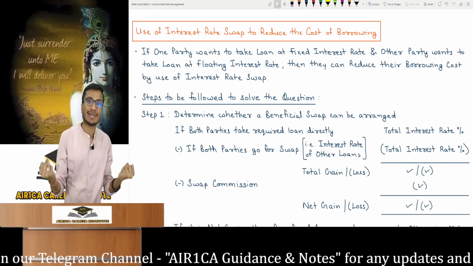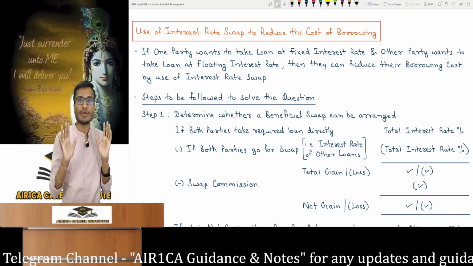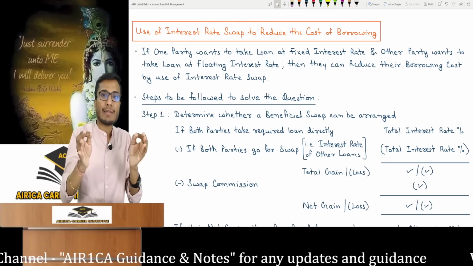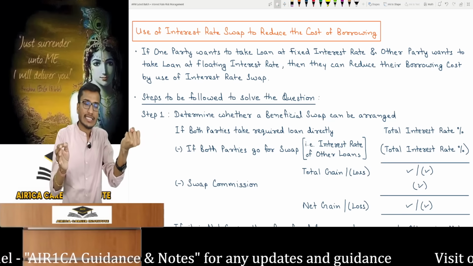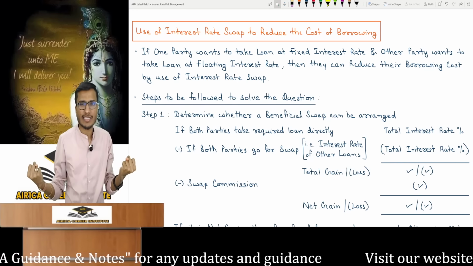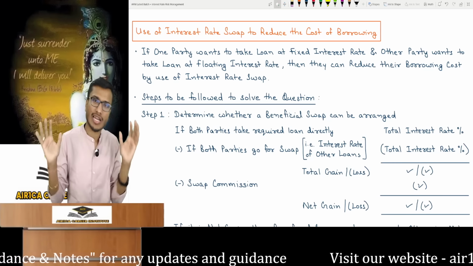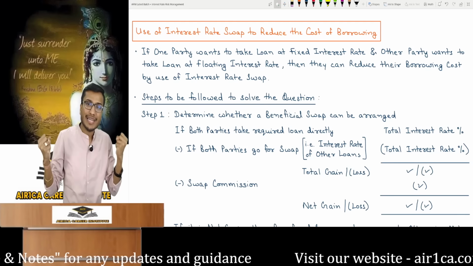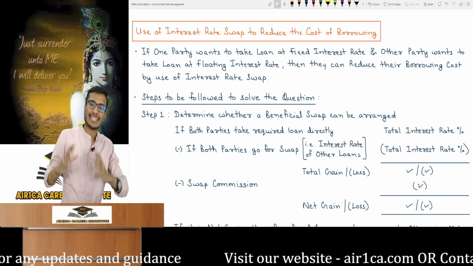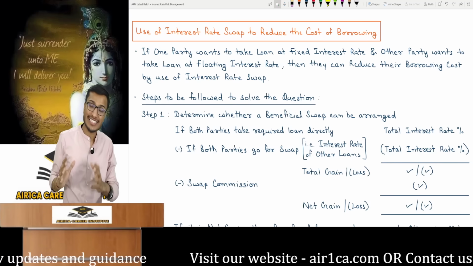Both can reduce their interest rates in the interest rate swap by entering into the swap. This specific arrangement is applicable only if there is a company right now that needs a loan at a fixed interest rate, and an existing company needing a loan at a floating interest rate of approximately the same amount and tenure. This is difficult to find practically. That's why I said that it can be used to reduce the rate. It is practically feasible. It can be found.